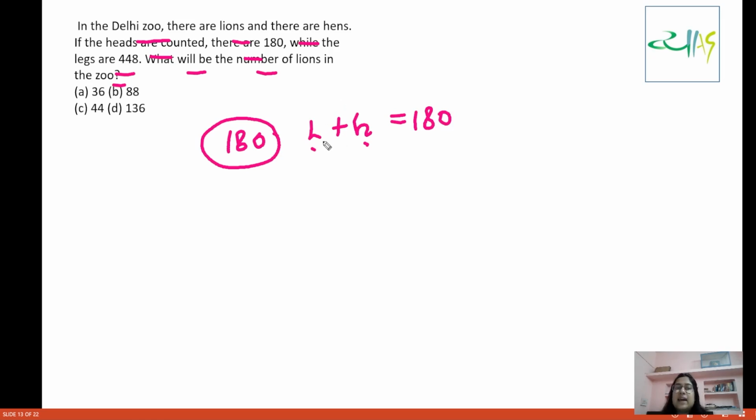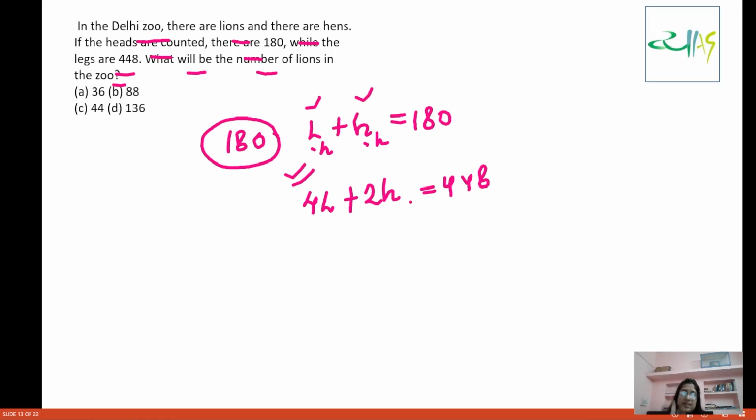So we are talking about heads. That means the number of lions and number of hens, because everyone has one head only, while the legs are 480. That means 4L, as each lion has 4 legs, and how many do hens have? You have 2H is equal to 448. Now what will be the number of lions? This is a very simple question, you can do it just by this method. I hope everybody is clear with this.